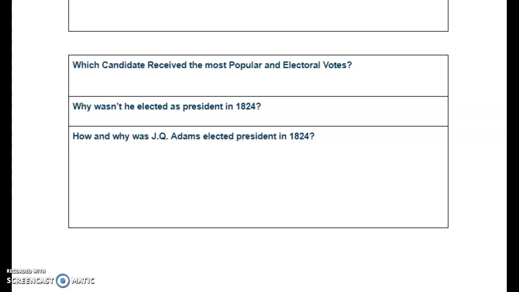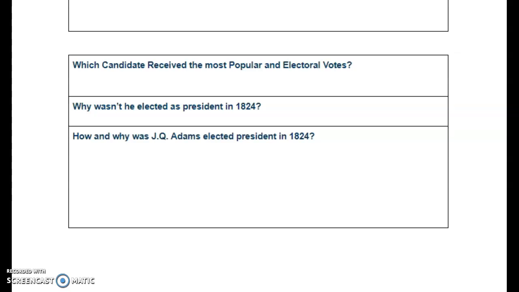We had an election in 1800 with Thomas Jefferson where no candidate had the majority of the electoral votes coming out of the Electoral College, and so the House of Representatives decided that one with a measure of controversy. And here you are, less than a quarter century later, in 1824, and we have our second election that will be removed from the hands of the voters and the electors put in there for the Electoral College, and it's going to be decided by the House of Representatives. Why? Because no candidate had a majority of the votes in the Electoral College.